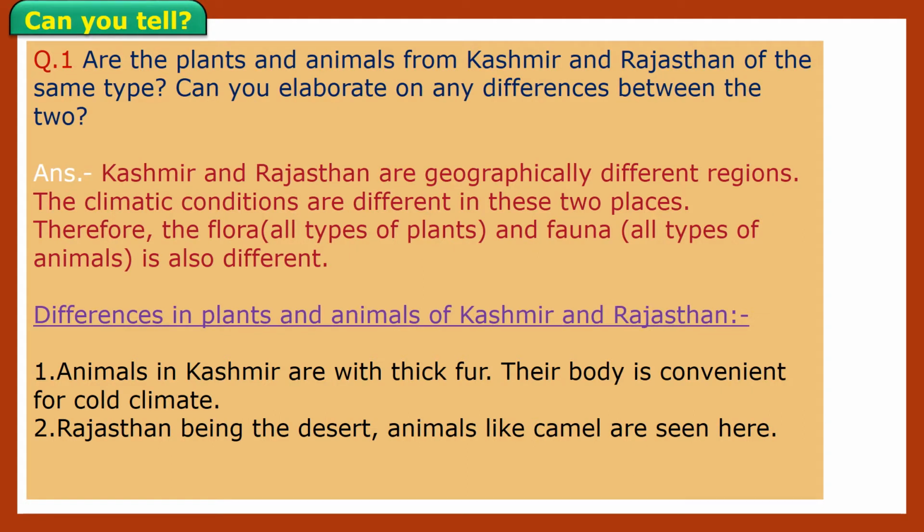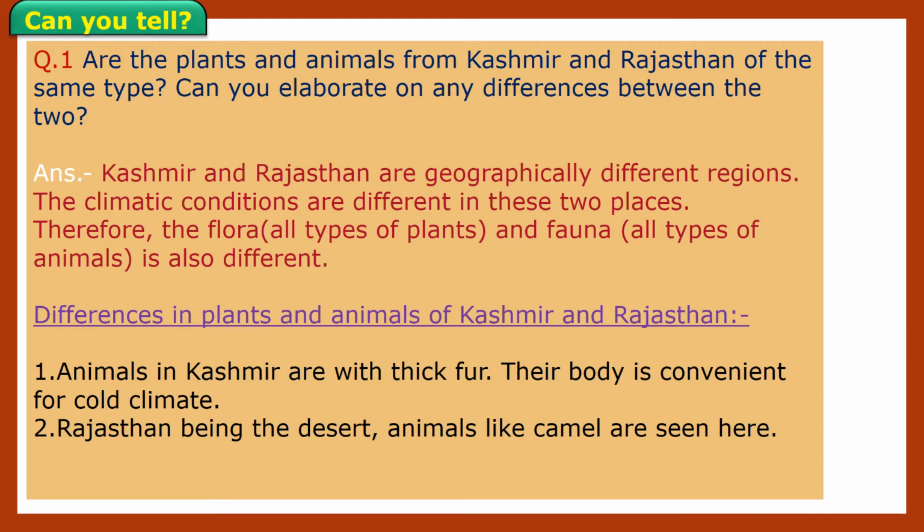Now, next topic is children. Can you tell? After looking this information about plants and animals, you have to give answer of this question, children. Are the plants and animals from Kashmir and Rajasthan of the same type? Can you elaborate on any differences between the two?